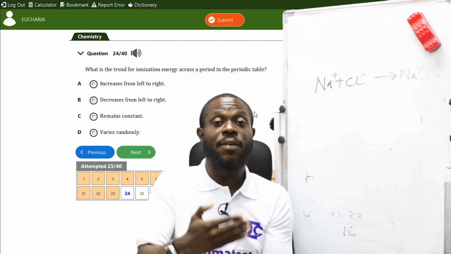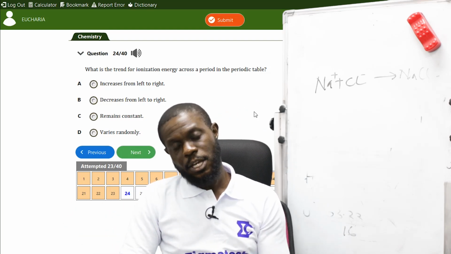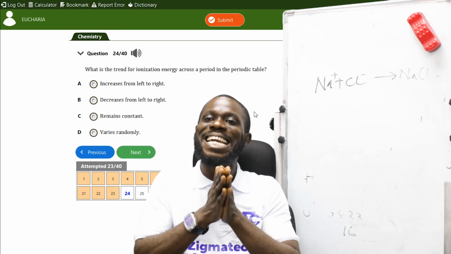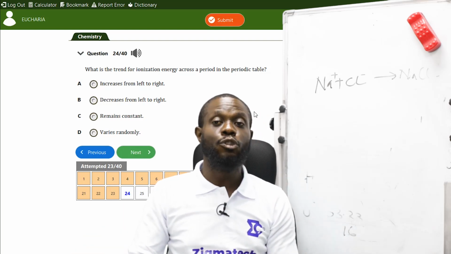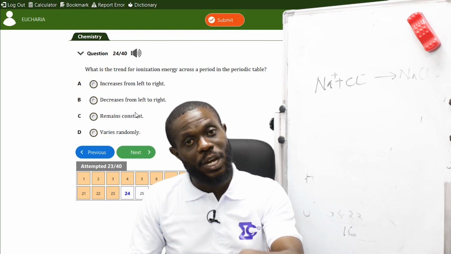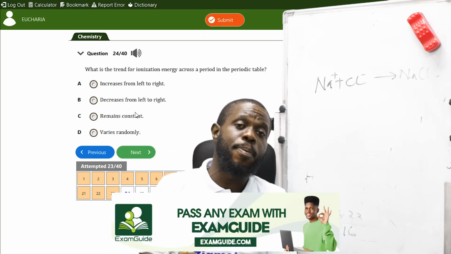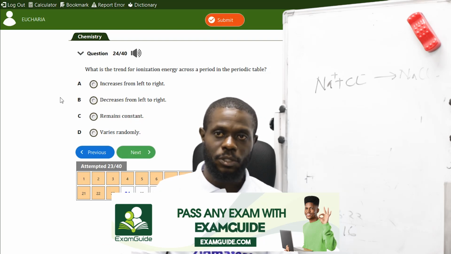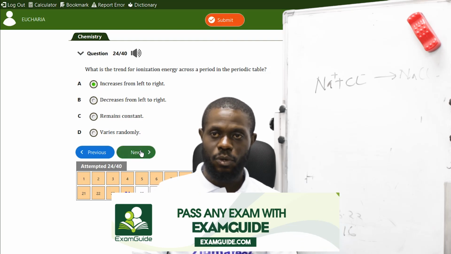That is how their valence electrons are doing what? Increasing. That's how the electrons are increasing. So the energy used to remove them will be what? Increasing. So the correct answer is it increases from left to right. Because as they're going from left to right, the atomic number is increasing in the periodic table. So the ionization energy will be doing what? Increasing. So the correct answer is A, increasing from left to right.